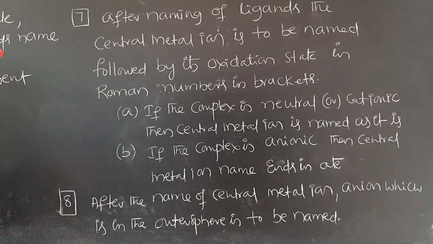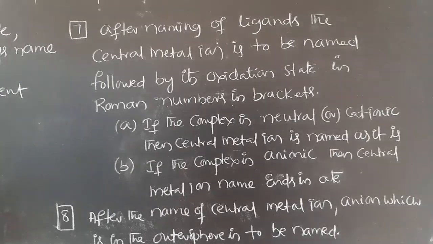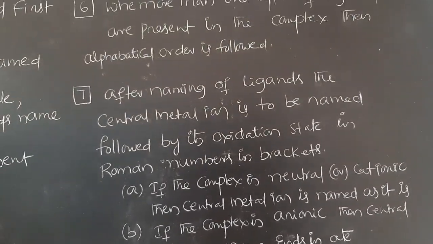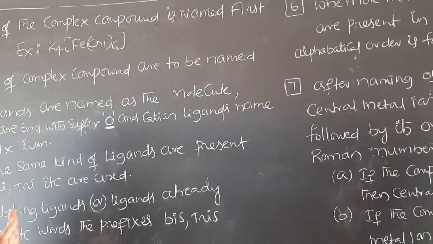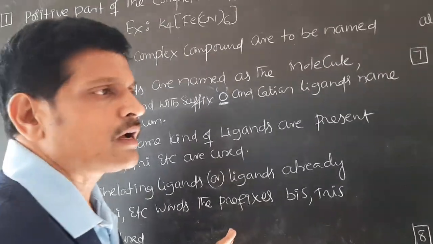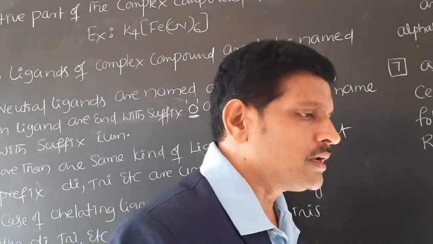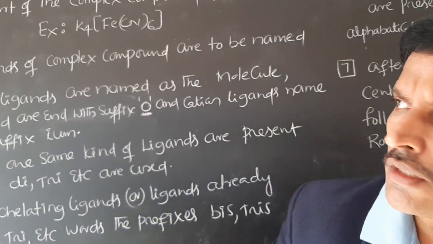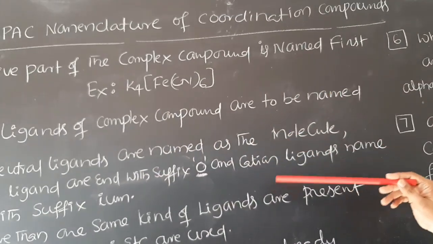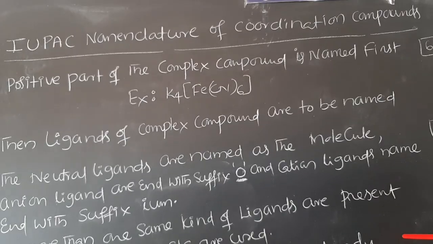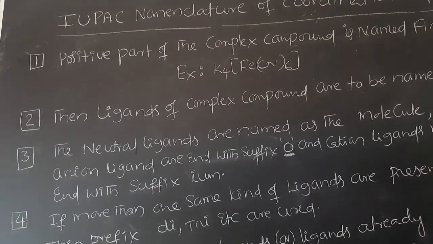Now you have to prepare all the eight rules, and after completing the study of the eight rules, we have to name certain complex compounds. So this is the next task. By using these rules, we have to know how to name a given complex compound.